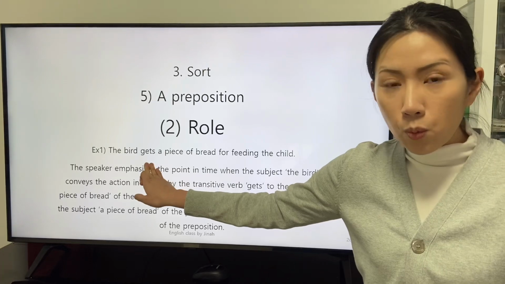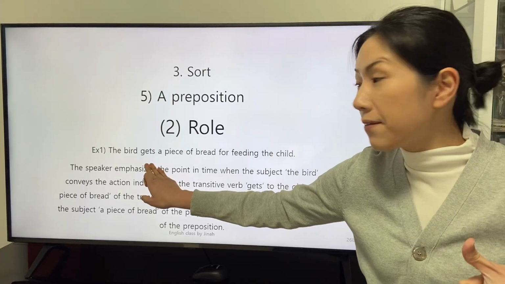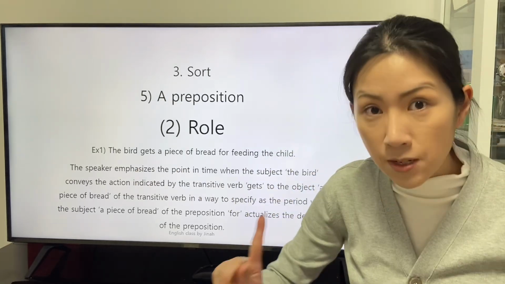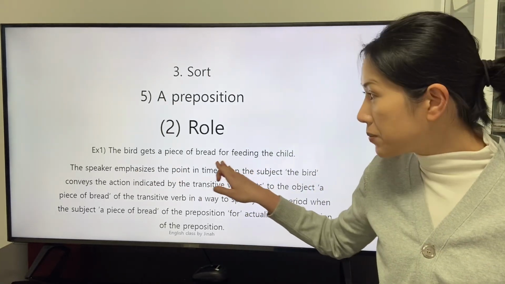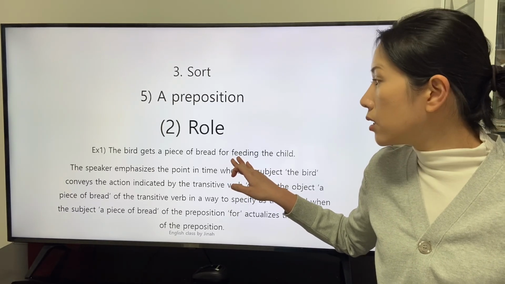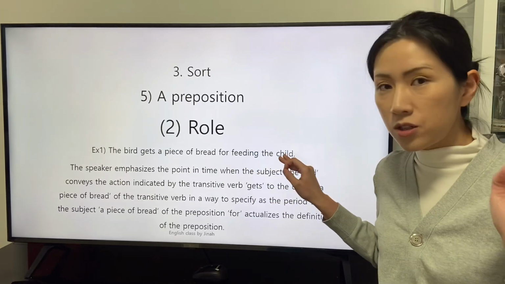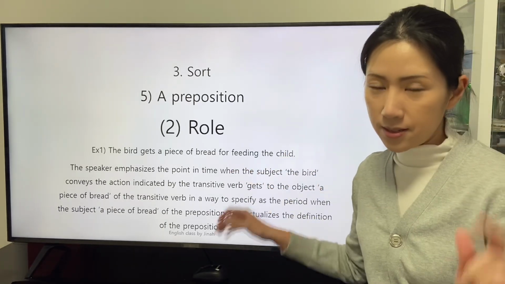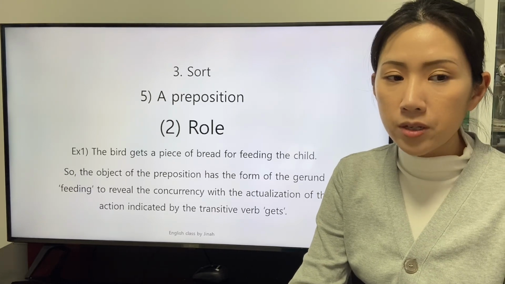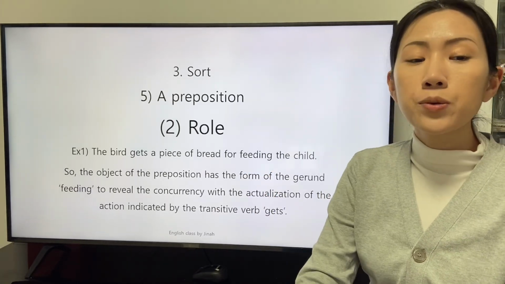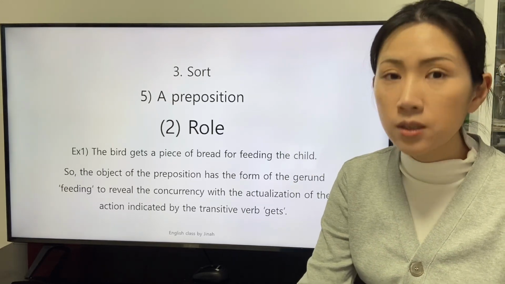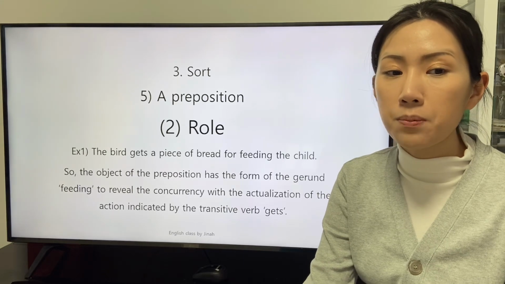The point in time when the definition of the transitive verb get actualizes is specified as a period in which the object of the preposition for, that is the gerund phrase, feeding the child, is actualized. So, the object of the preposition has the form of the gerund, feeding, to reveal the concurrency with the actualization of the action indicated by the transitive verb get.